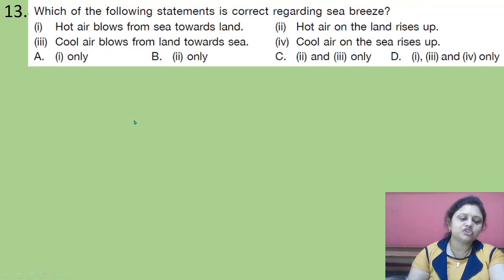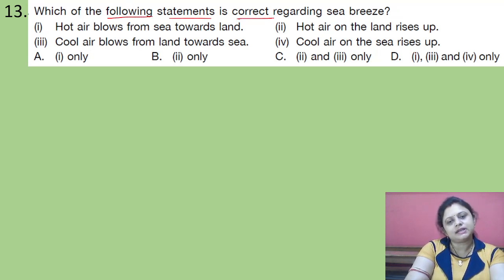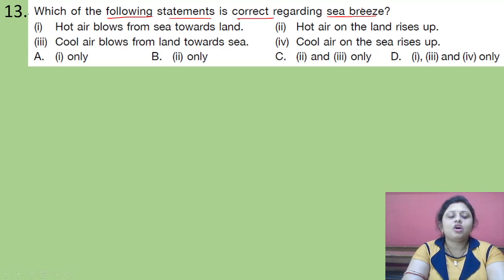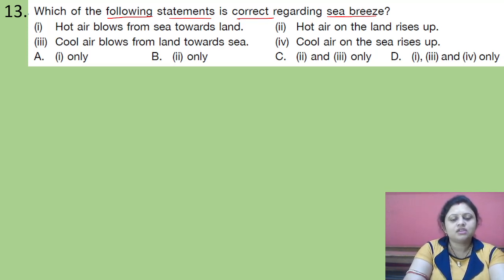Coming to the next question. Which of the following statements is correct regarding sea breeze? Options are 1. Hot air blows from sea towards land. 2. Hot air on the land rises up. 3. Cool air blows from land towards sea. 4. Cool air on the sea rises up. Options are A. 1 only, B. 2 only, C. 2 and 3 only, D. 1, 3 and 4 only.